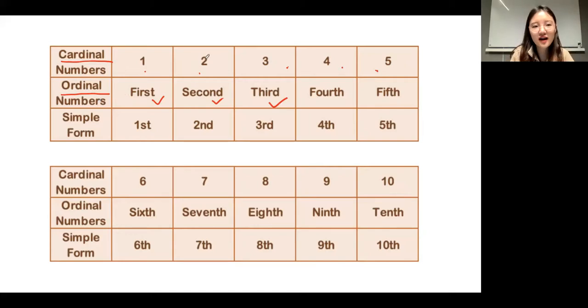So the cardinal numbers are just numbers, right? 1, 2, 3, 4. Yeah, very well done. Then for the ordinal numbers, we will count one by one. The first one, the second one, the third one, the fourth one, fifth one, sixth one, seventh one, lots of them, right? Okay, very well done.